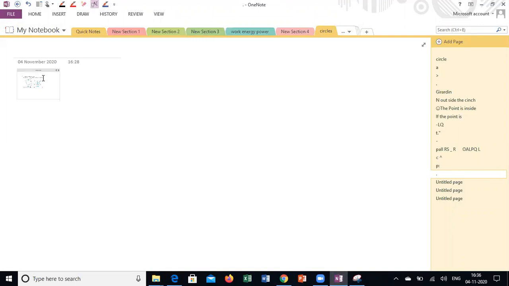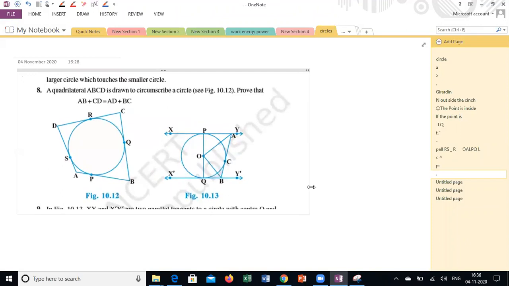Simple question. Look into the question. It's a general proof. Read the question and observe the diagram and prove. A quadrilateral ABCD is drawn to circumscribe a circle. Prove that AB plus CD will be equal to AD plus BC. This is the first question.